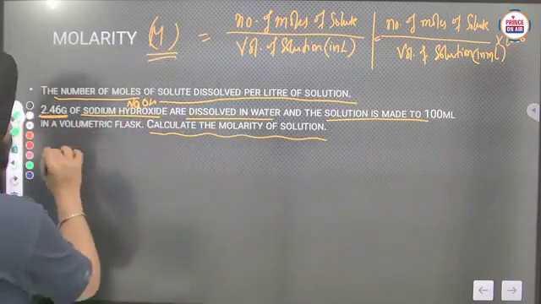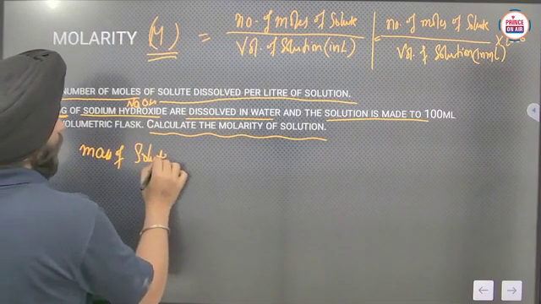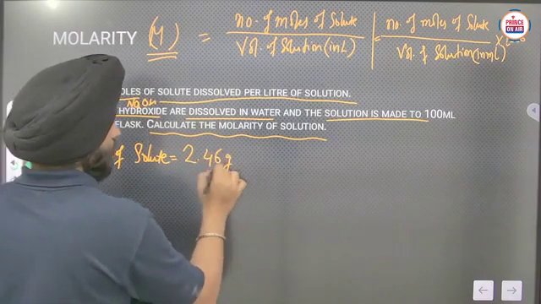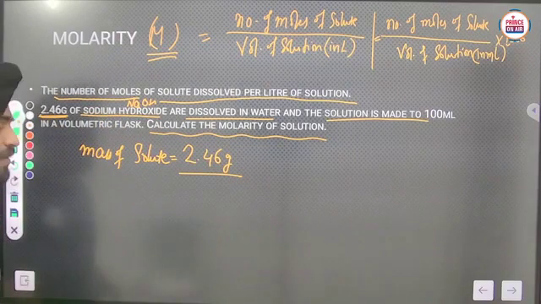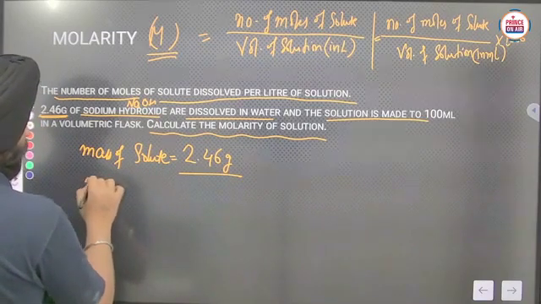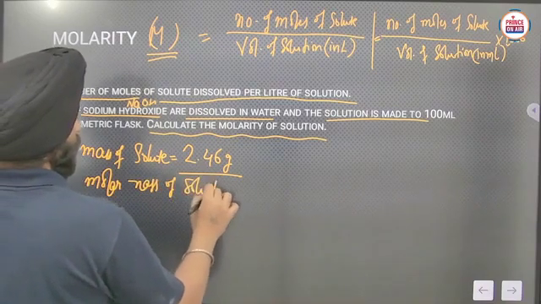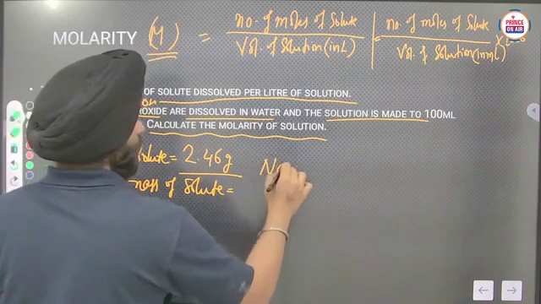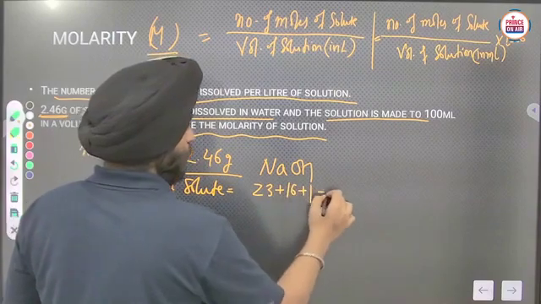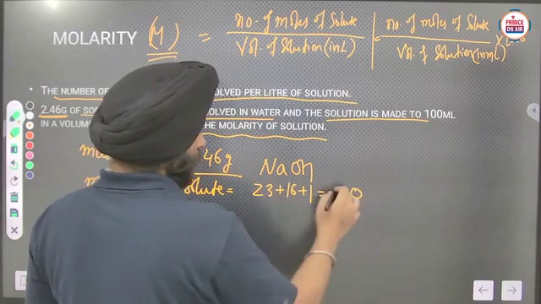Now what they have given to you, the mass of solute. Mass of solute is 2.46 gram. Okay, that mass is given, and afterwards molar mass of solute, that is of NaOH. So sodium is 23, oxygen is 16, hydrogen is 1. So it will become 40.